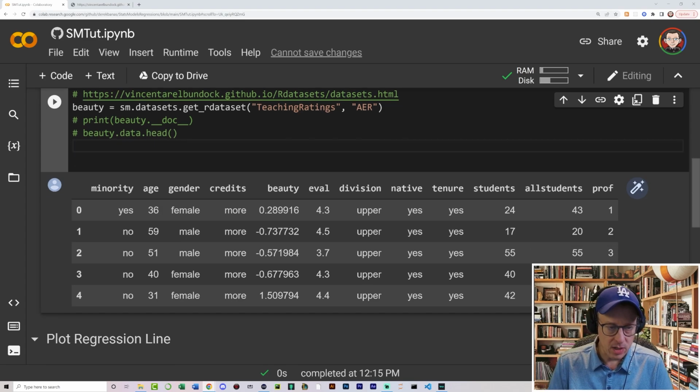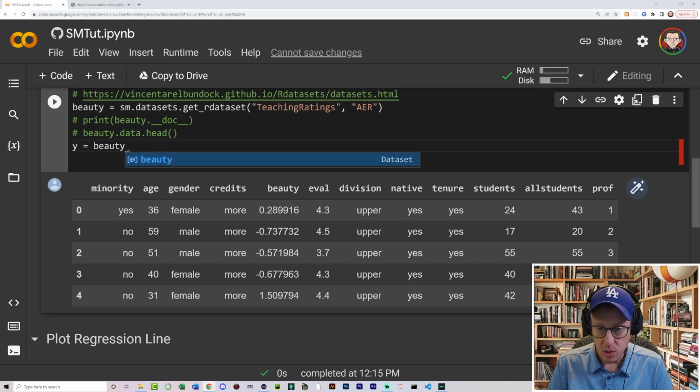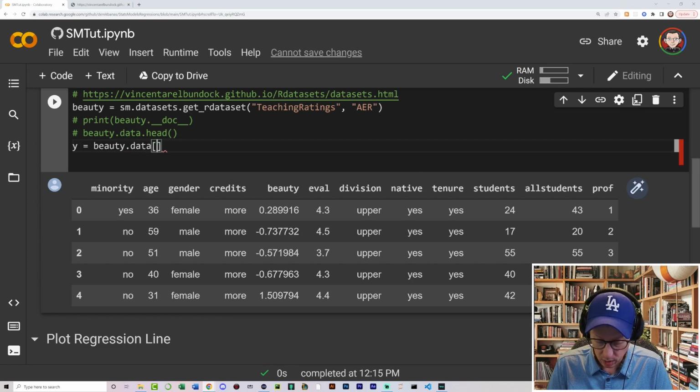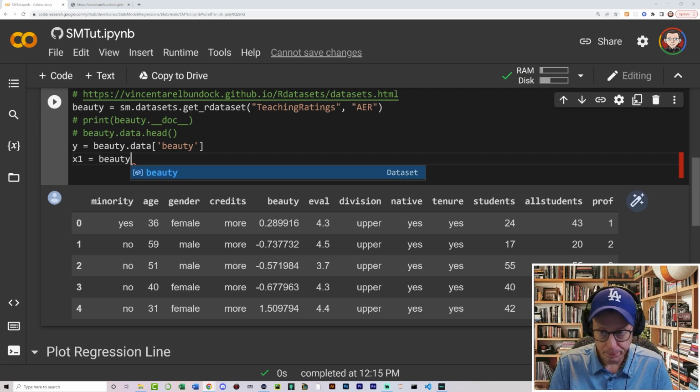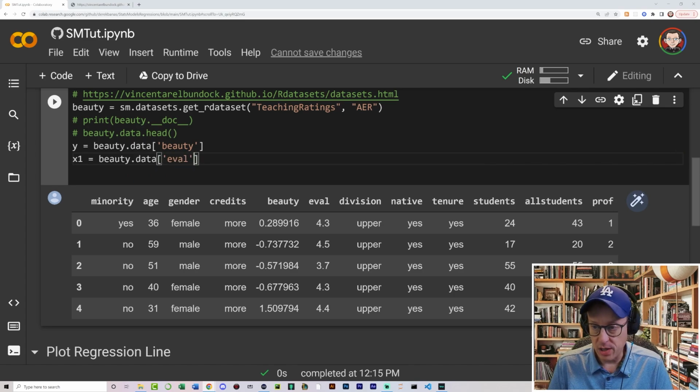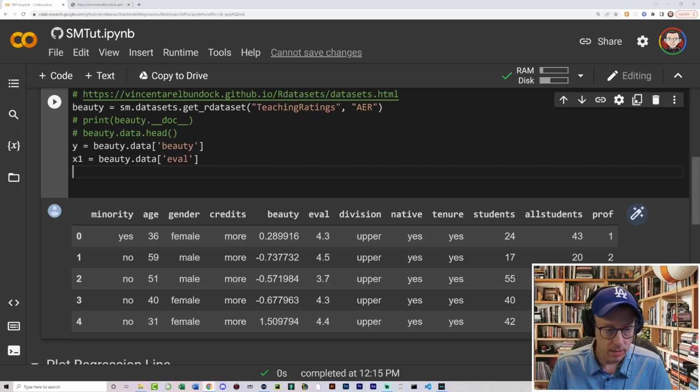Okay, so what I'm going to do here is define y to be equal to, I'll call it beauty, and the specific data I am going to be working with is the beauty field, and I will have x1 be equal to beauty and data, and then the evaluation is what we are going to be targeting.